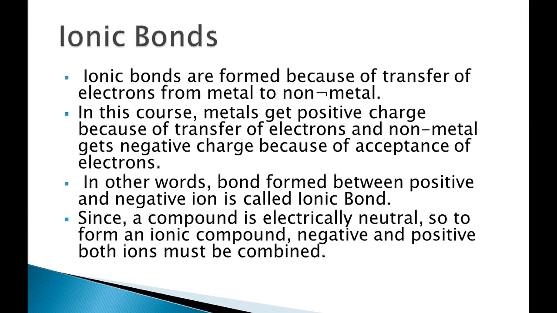Metals gave electrons, so they get a positive charge; non-metals took them, that's why they gain a negative charge. In other words, the bond formed between a positive and a negative ion is called the ionic bond, and it is very strong, and the compound formed is electrically neutral as it does not contain any net charge.